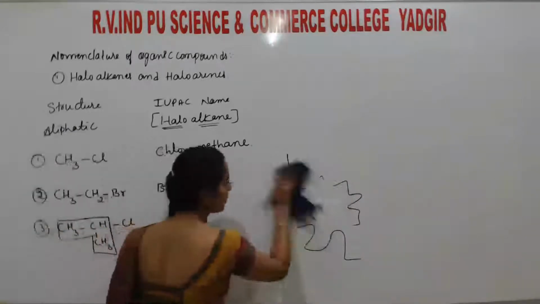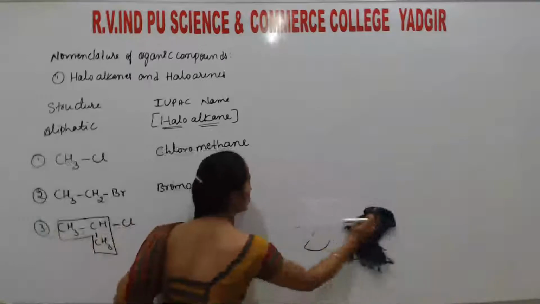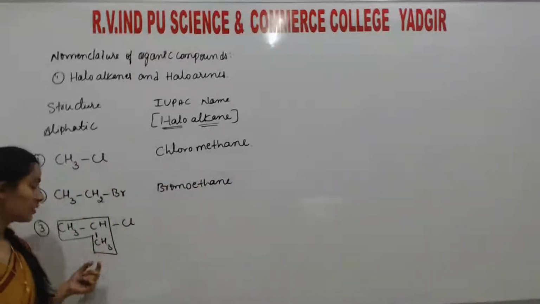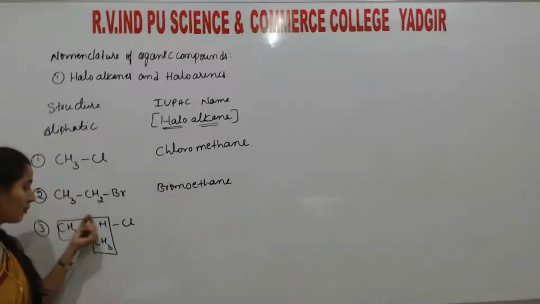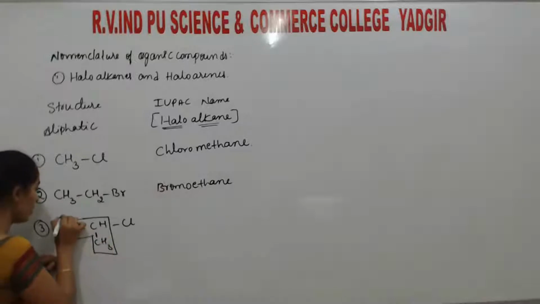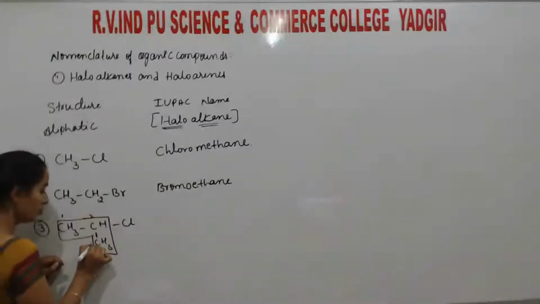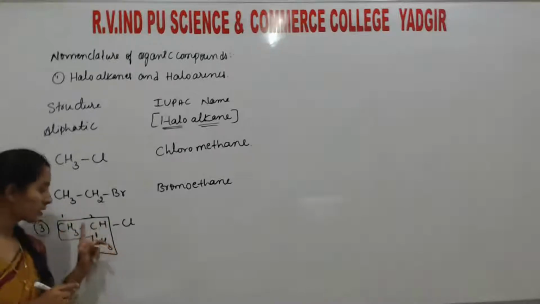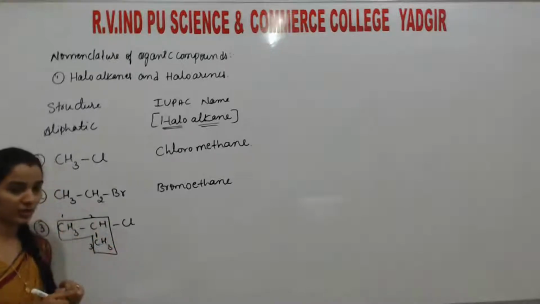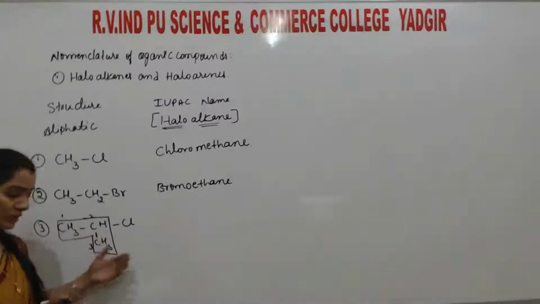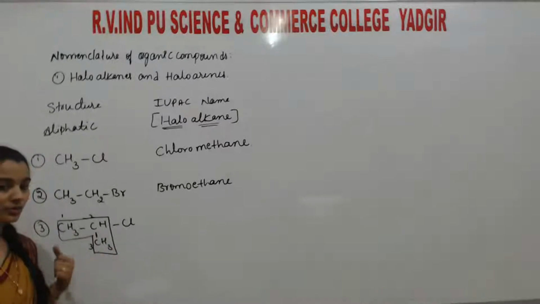Then don't worry about the position of the halogen. Once you get the parent chain, start numbering from below, either from left to right or right to left, any one of them. But here, students, remember, 1, 2, 3 is there. Either from this side you do, there is 1, 2, 3. At the second position only, this halogen is there. So no matter whichever way you choose, the compound remains the same. In the next example, I will show how to choose the position.